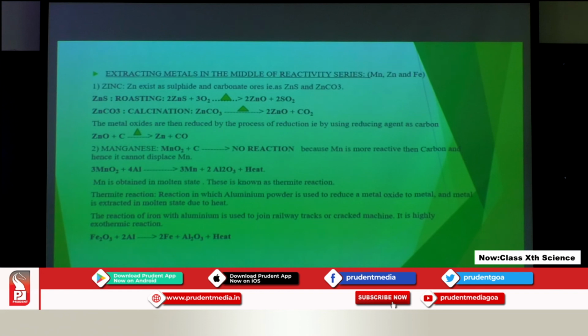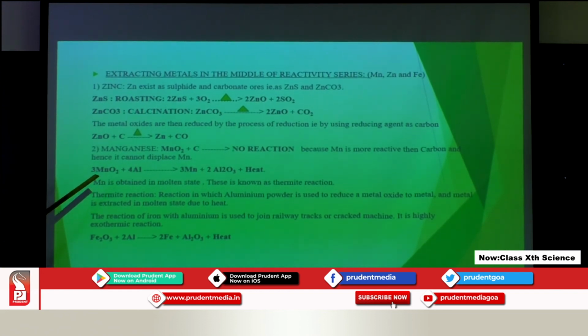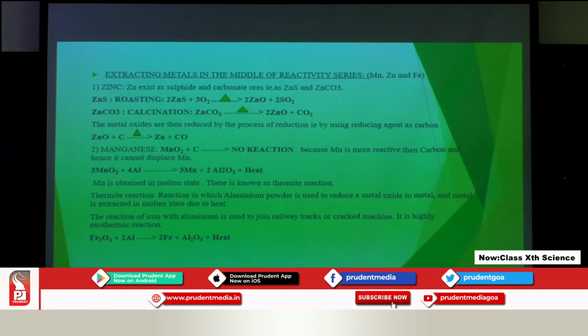So, this reaction of aluminium can, if it reacts with iron oxide in this manner, we have seen the ore of iron has to be, if we want to extract iron from its ore, it has to be reduced first with the aluminium. So, aluminium again is used in the powder form, and we are getting iron in the molten state.